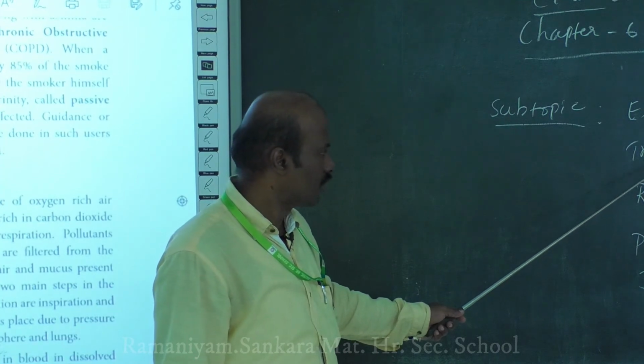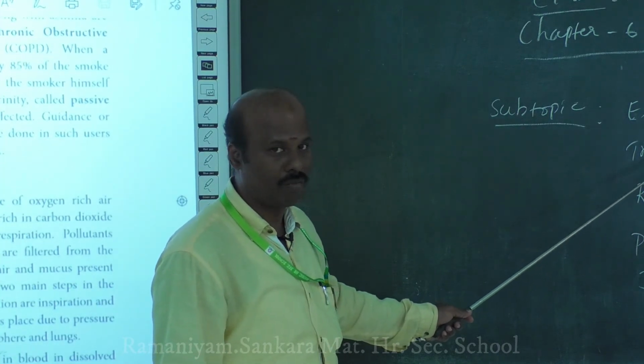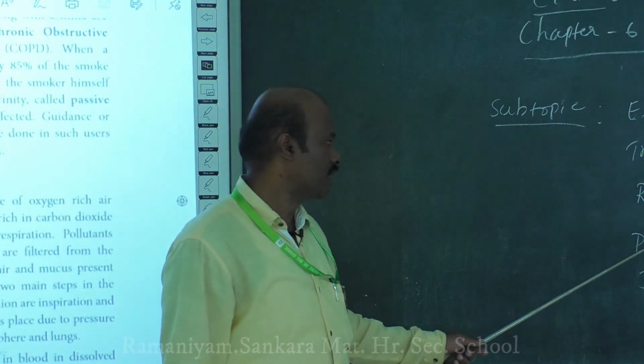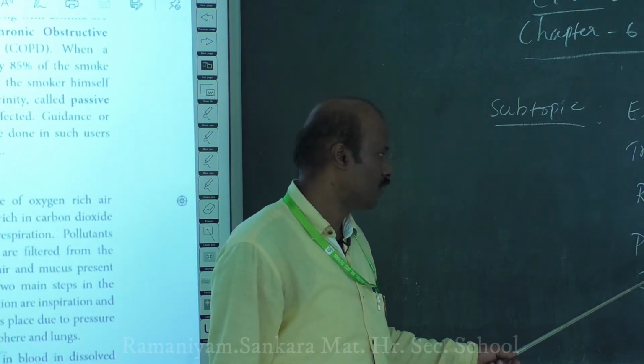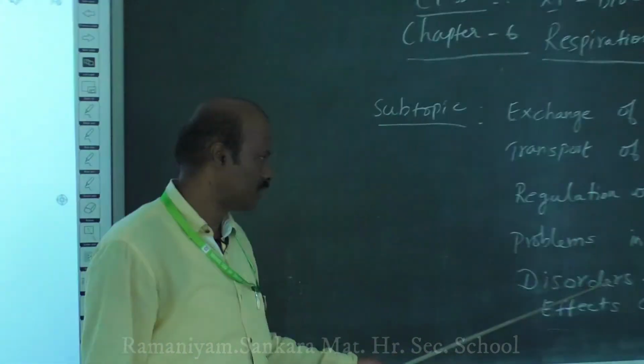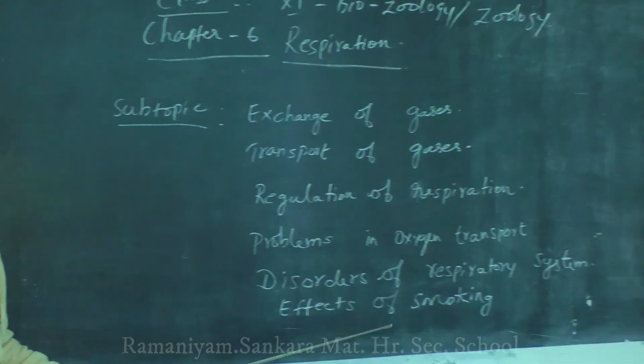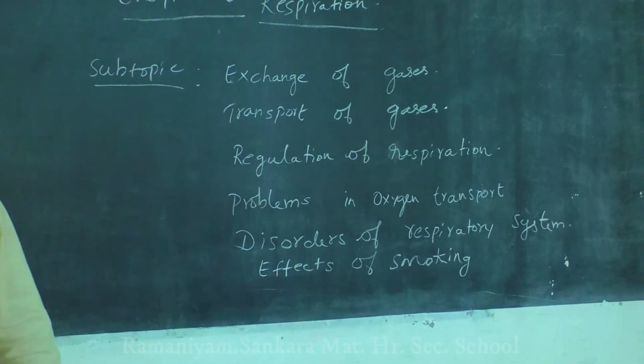Then we discussed the transport of gases, especially carbon dioxide and oxygen. Then we discussed the regulation of respiration. Then problems in oxygen transport, disorders of the respiratory system, and the effects of smoking. So that's all about this chapter.